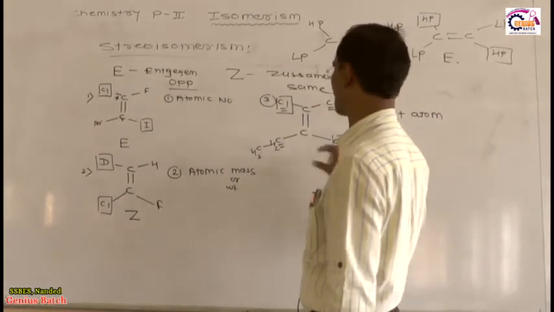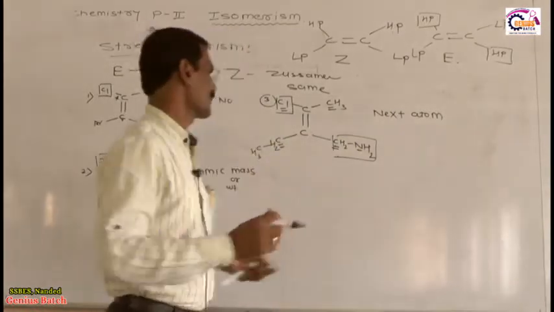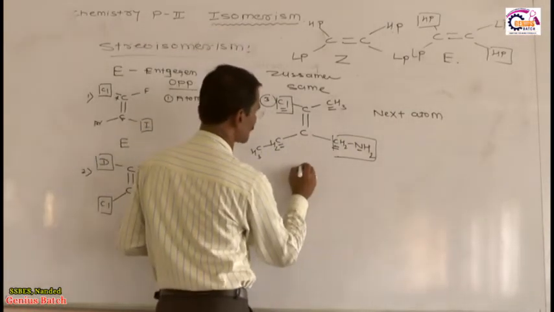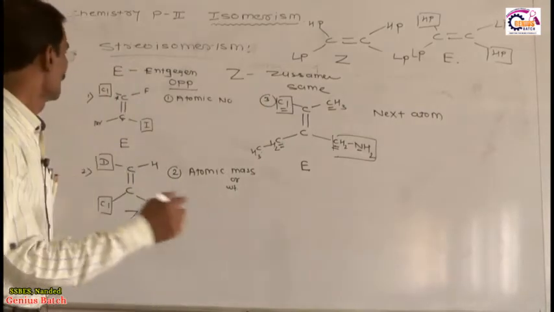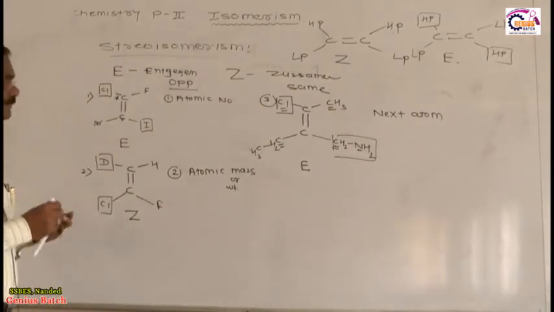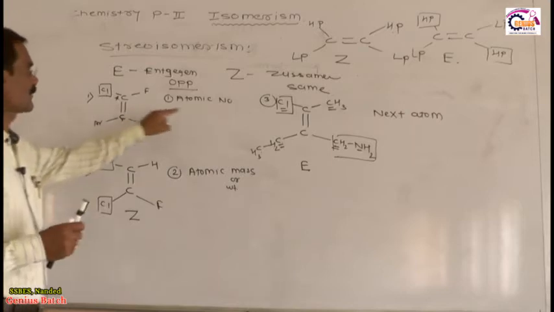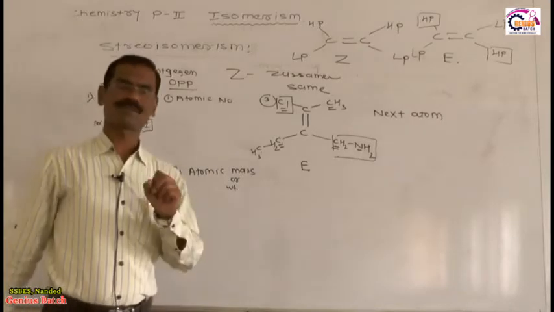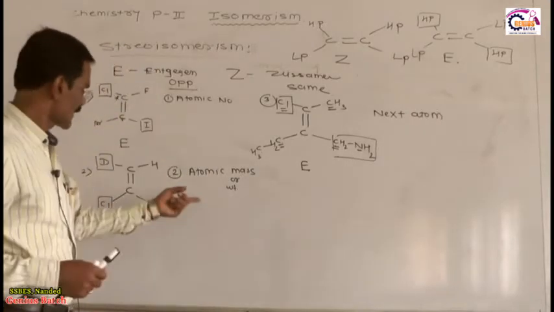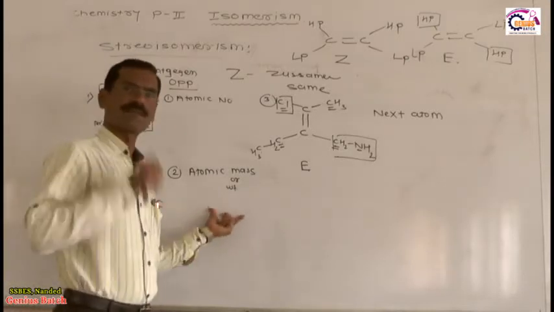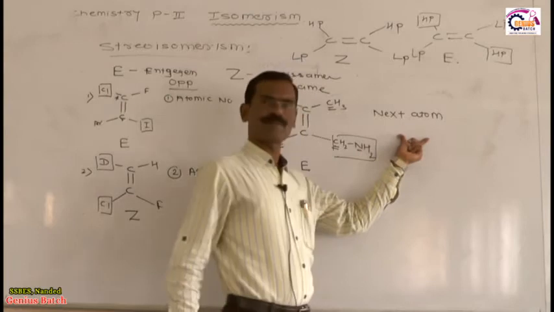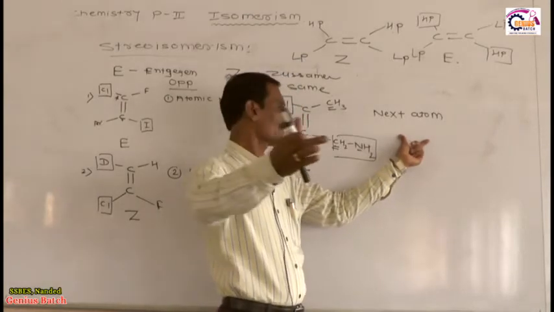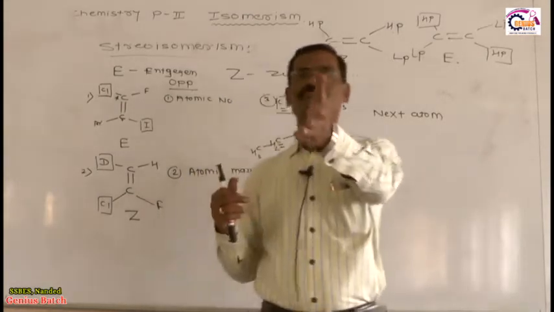Yes or no? So out of these two, this gets a higher priority. The higher priority groups are on the opposite side. Therefore this molecule is E. That one is called Entgegen. Yes or no? So what is the priority sequence? In priority sequence, the first rule depends upon the atomic number. The second rule depends upon the atomic mass or atomic weight. If the first atom or group is the same, then priority depends upon the next atom, or the priority sequence shifts toward the next atom.